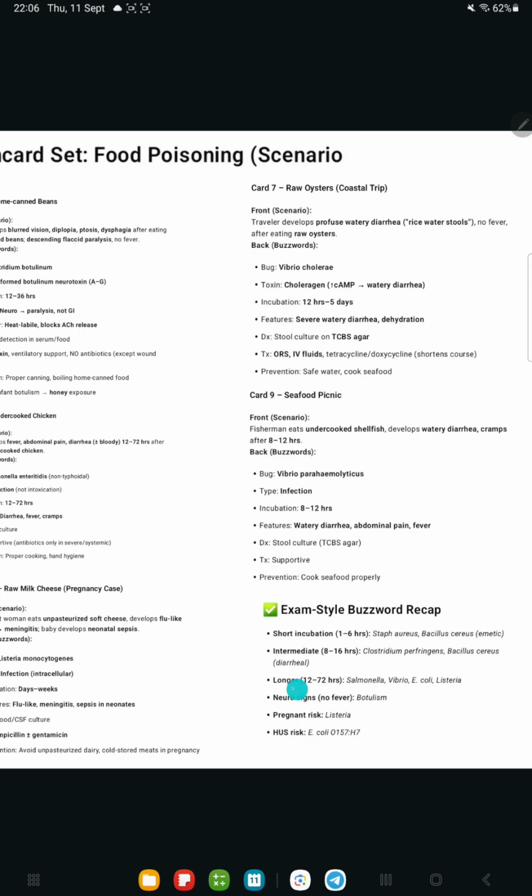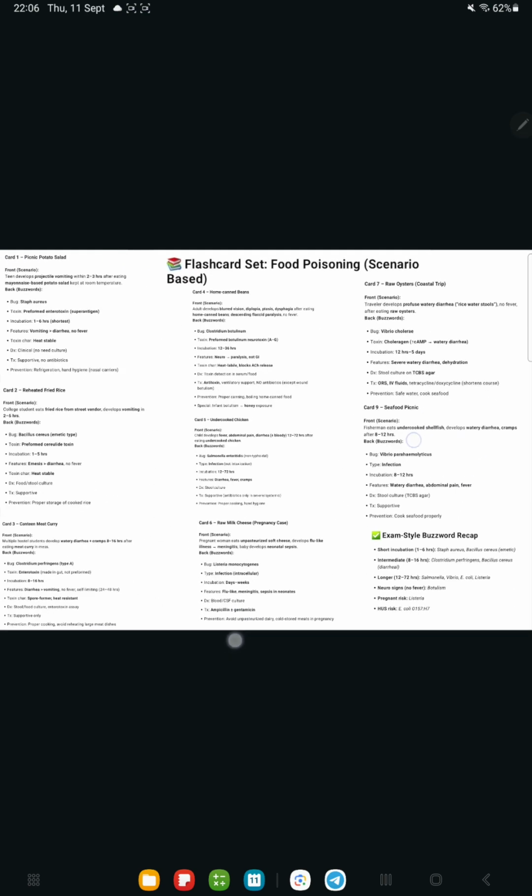Okay, longer, we have 12 to 72 hours, where we have Salmonella, Vibrio, E. coli and Listeria. And neuro involvement with no fever is botulism. Pregnancy risk, pregnant anytime given, is Listeria. HUS with E. coli O157:H7.